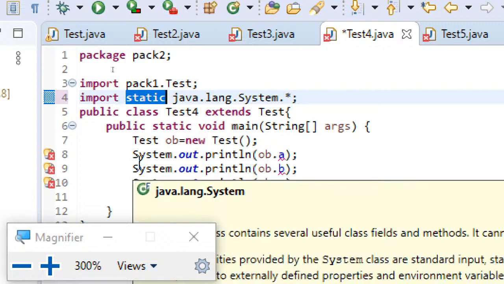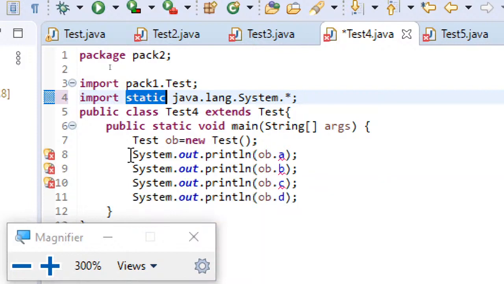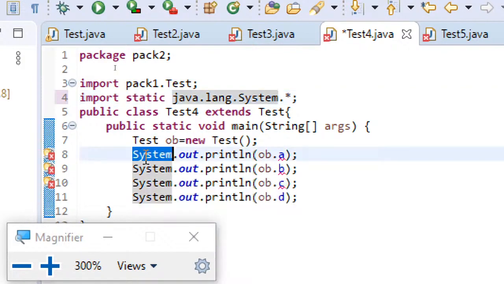When you use this static import, the advantage is you can access the static members without writing the class name. Like here, System is a static class in the lang package. So I can just remove this System word here. It works fine.